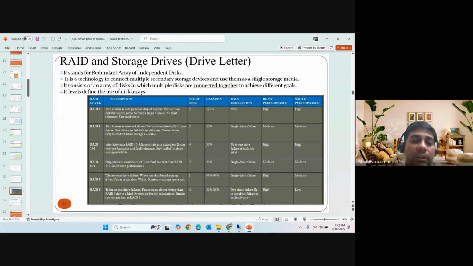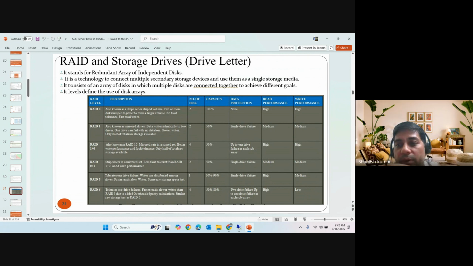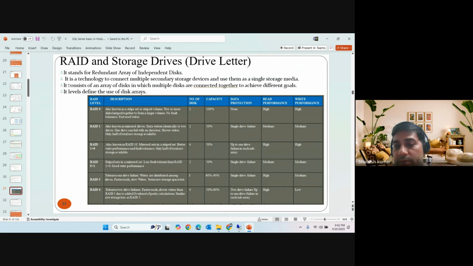On the basis of that, we can decide which RAID level to use for the data file and log file on the databases. Let's see an example of TempDB. TempDB is used for both reads and writes very frequently. Say you're creating temporary tables, inserting some data, manipulating it, and then throwing the output to the end user. That means TempDB is highly utilized, a highly IO-intensive database, right?